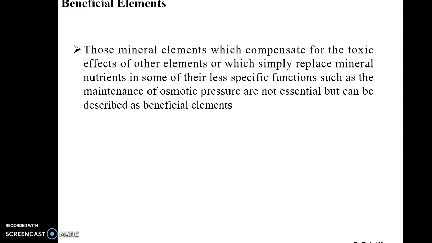There are also some beneficial elements. These are elements which compensate for the toxic effects of other elements, or which simply replace mineral nutrients in some of their less specific functions, such as maintenance of osmotic pressure, which is not essential but can be described as beneficial.